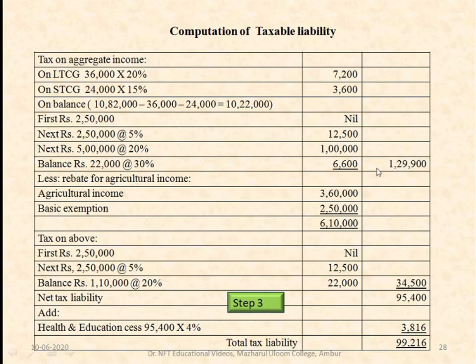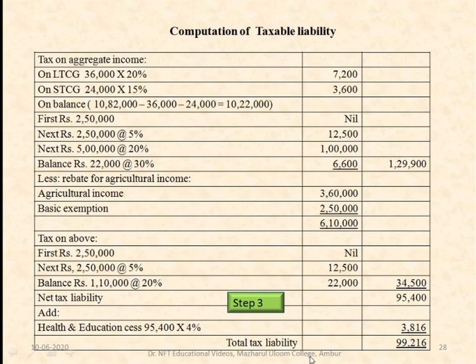So the net tax liability will be, from the aggregate tax liability you have to deduct the agricultural tax liability. So 1,29,900 minus 34,500 gives the net tax liability of 95,400. Along with this, you add health and education cess of 4%, that is 95,400 into 4%, which is 3,816.